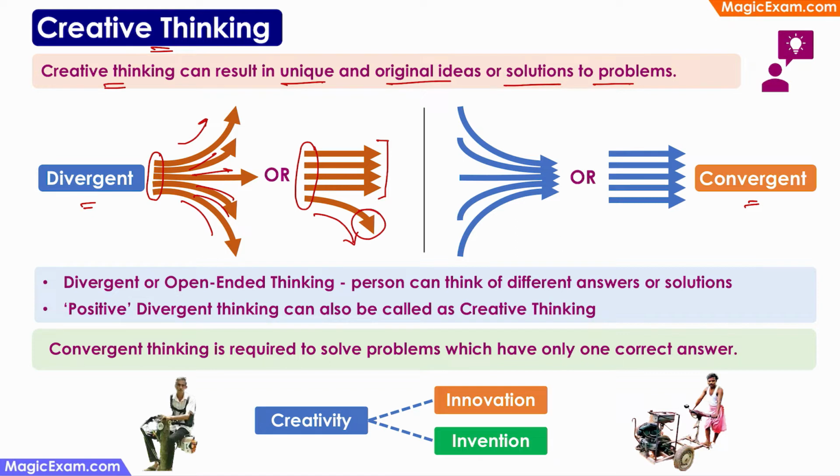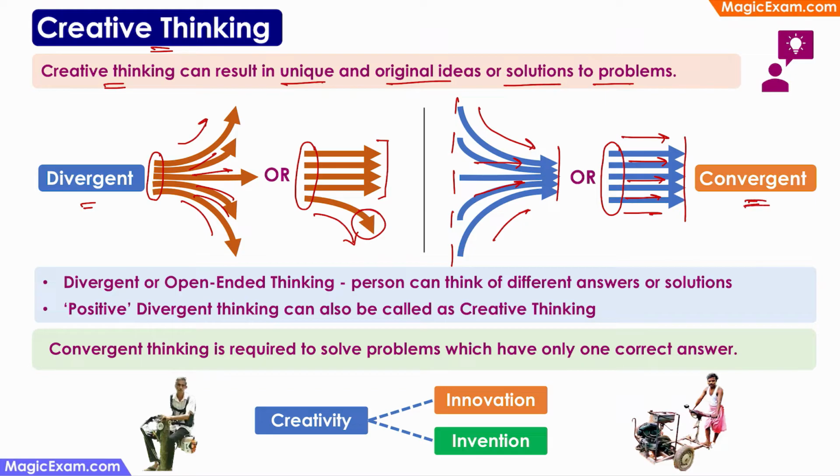Convergent thinking means that if you give a set of problems to the children in your classroom, and all of them use the same approach or the same methodology to arrive at the same answer, then that is convergent thinking. So typically in a classroom, if you teach a standard formula or approach to solve a problem, then all the children will try to use it to solve similar problems and arrive at the same solution. So this is convergent thinking.